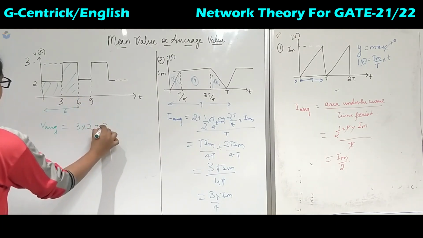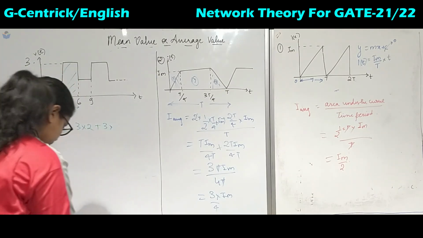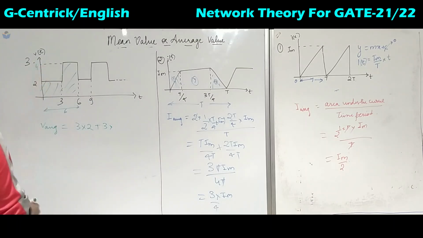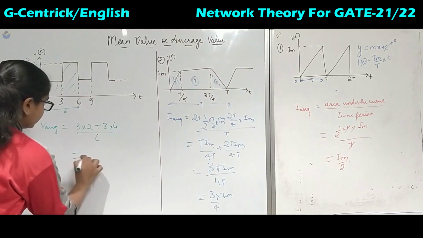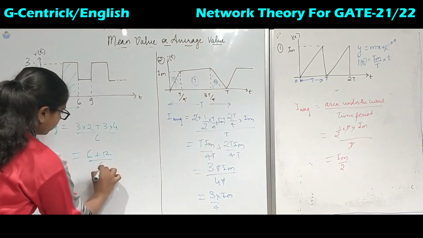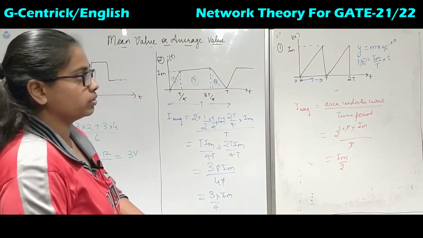This is also 6 minus 3 is 3, into 3, sorry, this height is 4. So this is 3 into 4, again a rectangle, upon 6. 6 plus 12 upon 6, that is 3 volts. So this is how we will calculate the average values of the waveforms.